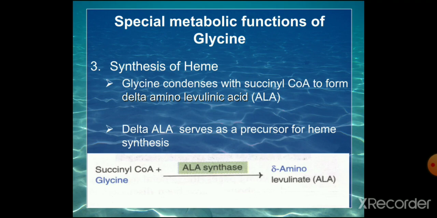Now we have studied the formation of creatine and the metabolism and the importance of estimation of serum creatine and urinary creatine. Now other metabolic functions of glycine: synthesis of heme.